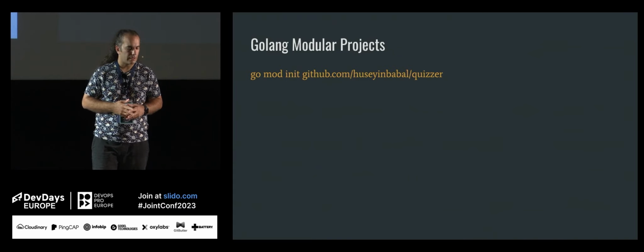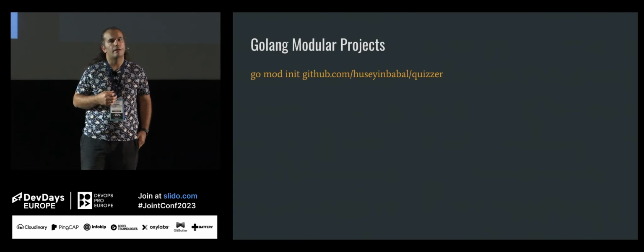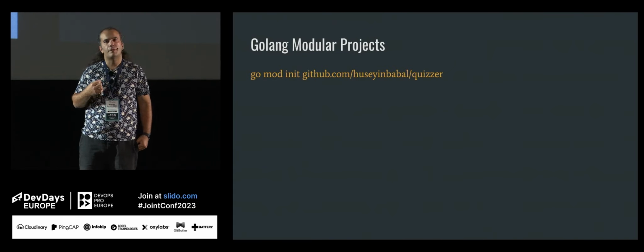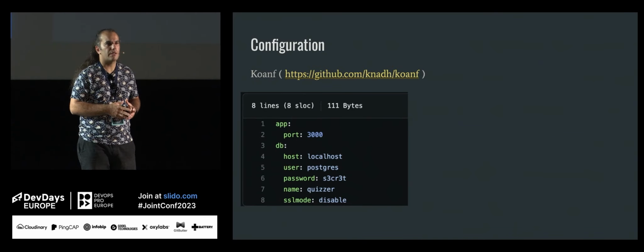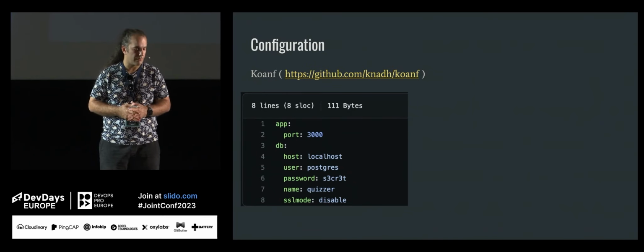Now think about you are about to build a project by using Go. So you do go mod init and your module name. This is something like npm init, or if you are using Maven, for example, you can just create a project by using Maven artifacts. So the very important part of your application is configuration, right? Because you should be very careful about using the correct credentials and correct configurations for each of your environments.